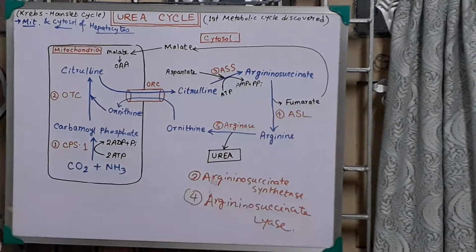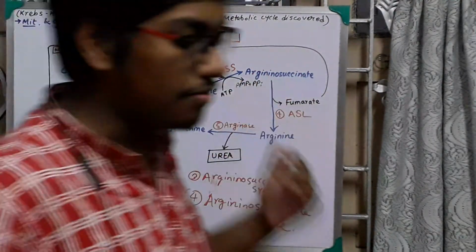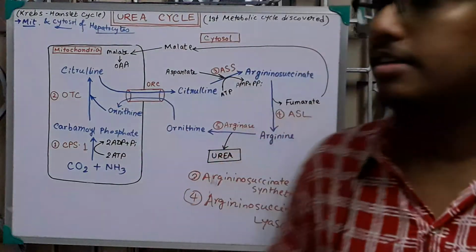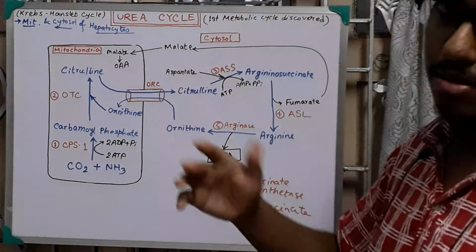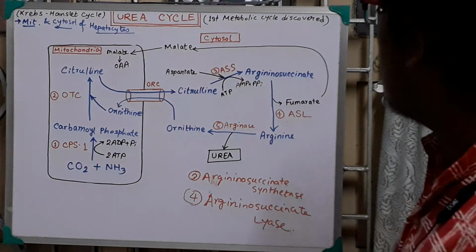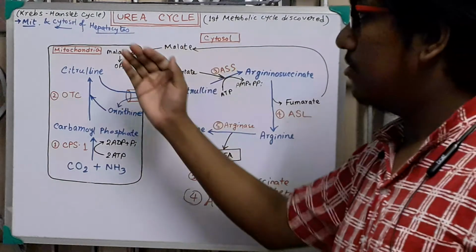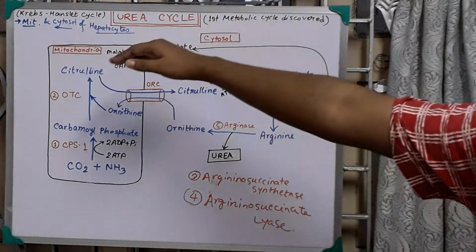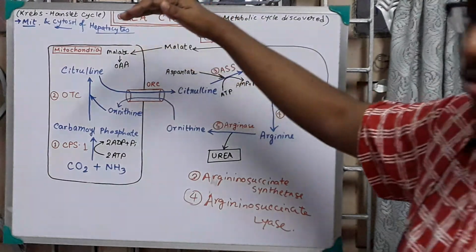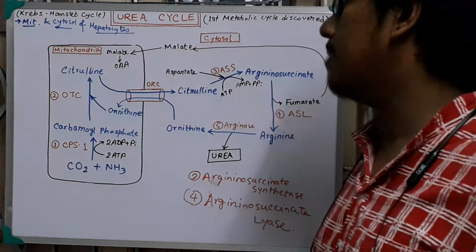Now what about the fumarate? This fumarate can be converted into malate, because you know fumarate can be converted into malate. This malate can enter into the mitochondria, because fumarate has no transporter to the mitochondria, but there is a malate transporter in the mitochondrial membrane.